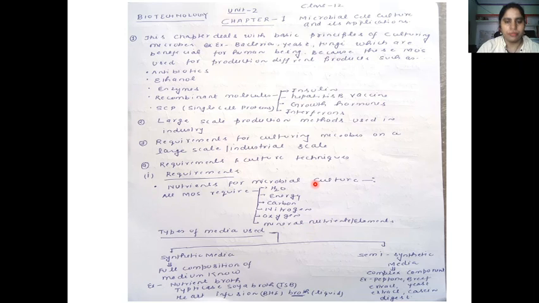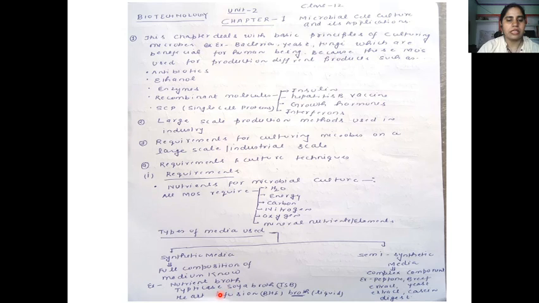On the basis of the composition of nutrients, different types of media are present in the market, such as synthetic media and semi-synthetic media. Synthetic media are generally used for growing microbes on a small scale as well as in industry, such as nutrient broth. Keep it in mind, broth means the media is present in liquid form. Nutrient broth is used for culturing bacteria mainly, and other microorganisms can also grow on nutrient broth media.